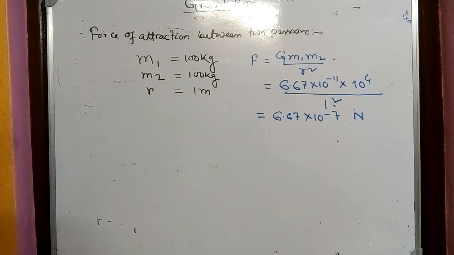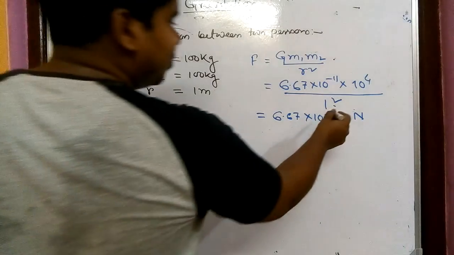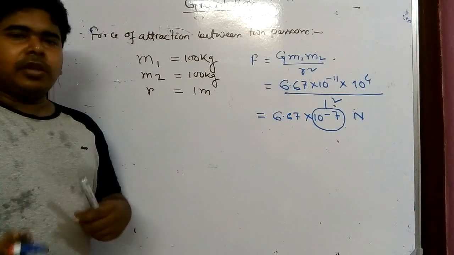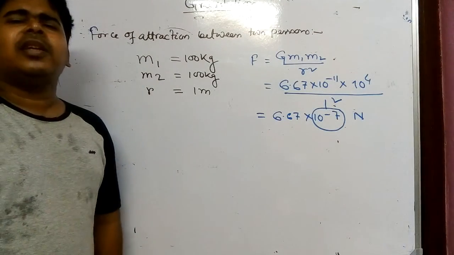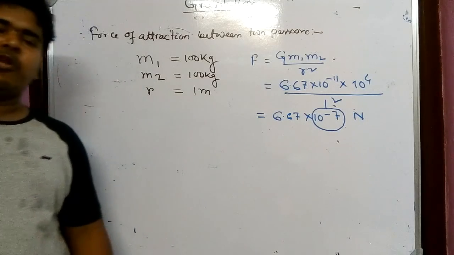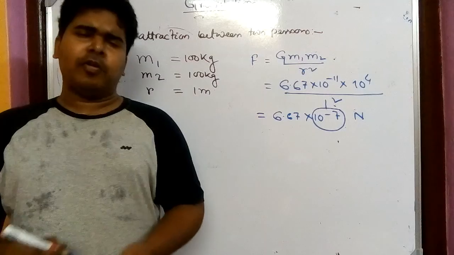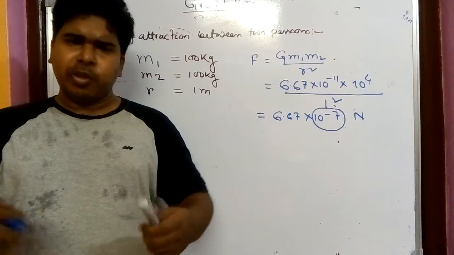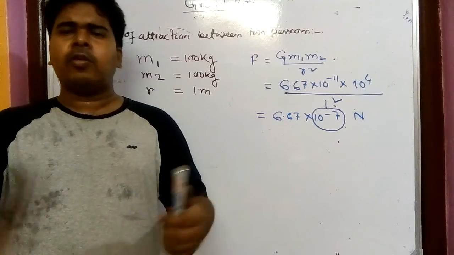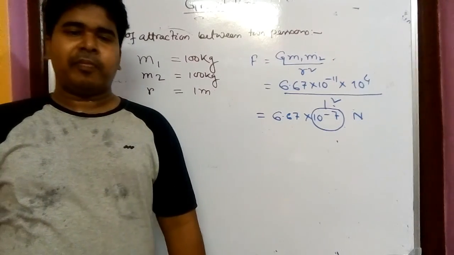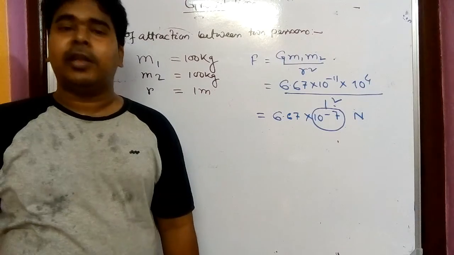By seeing the value, 10 to the power minus 7, this is the order, and it is not for me to tell you that this is very less. So whenever we are standing, sitting, going, there is a gravitational force attracting between ourselves and the objects around us, but this force is so small that we cannot even feel it.